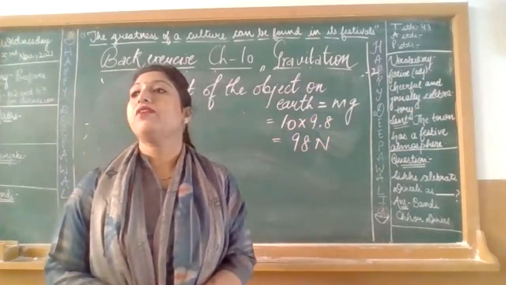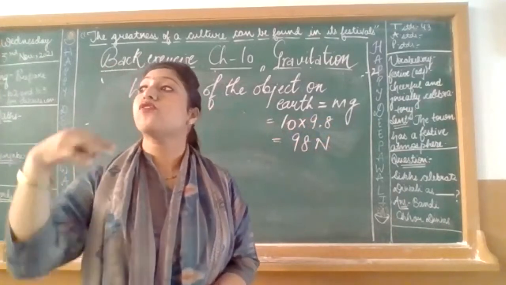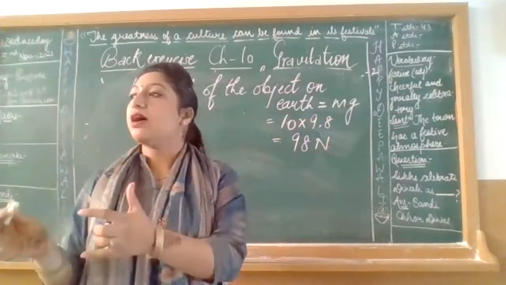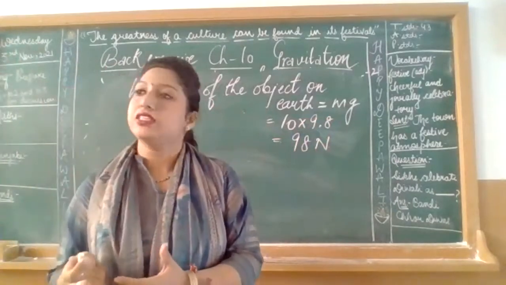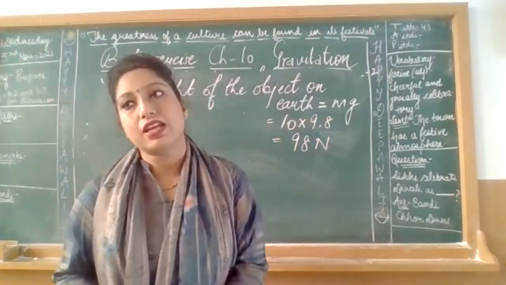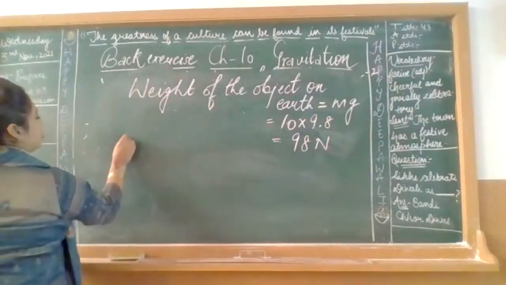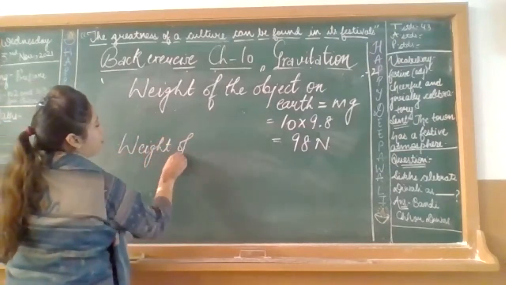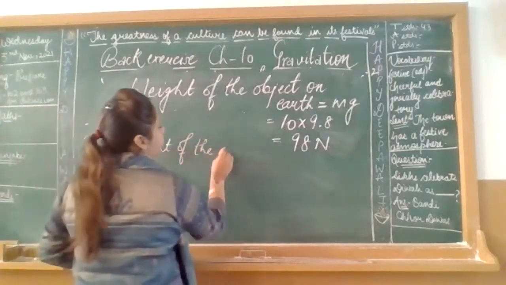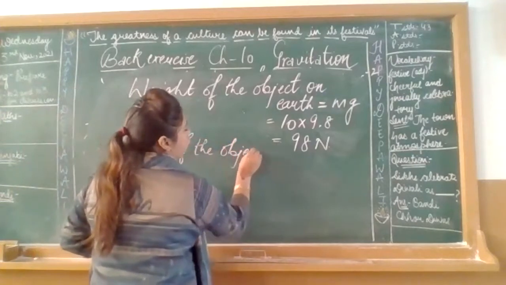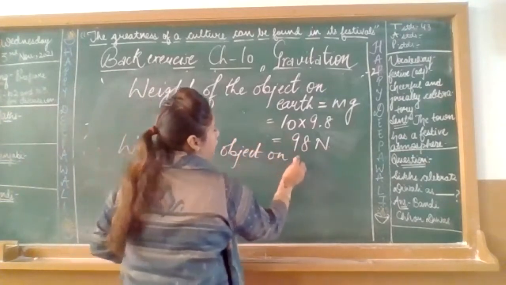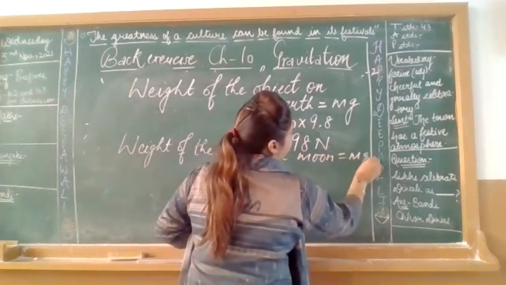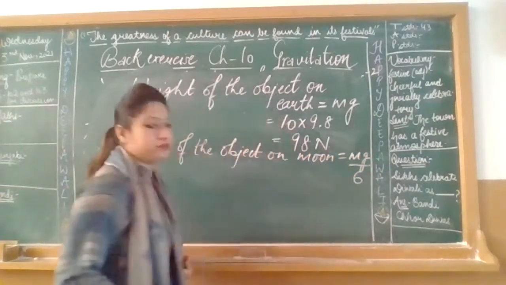Got it? Now we have to calculate the weight of the object on the surface of the moon. So what will we do? Whatever the value is, we will take 1/6 of it. That means 98/6. So please write down: weight of the object on moon is equal to mg over 6.